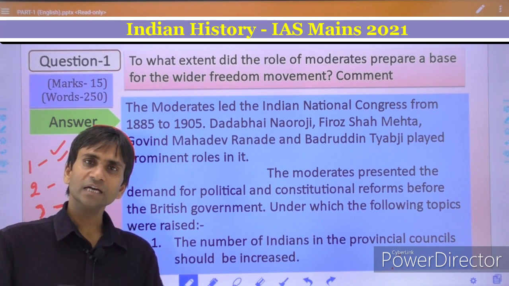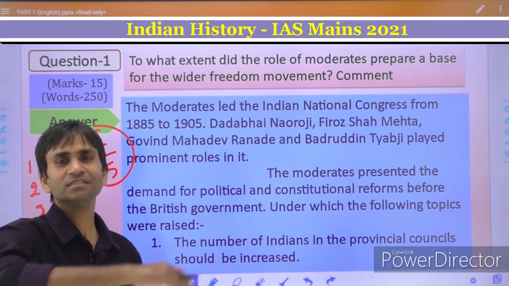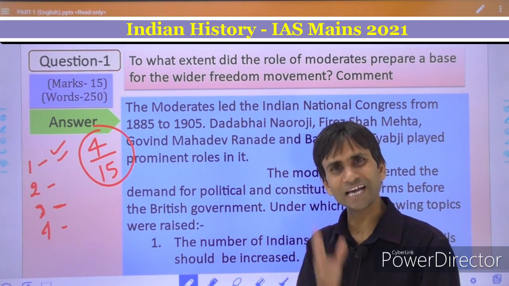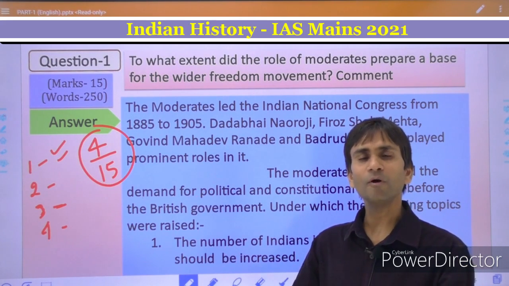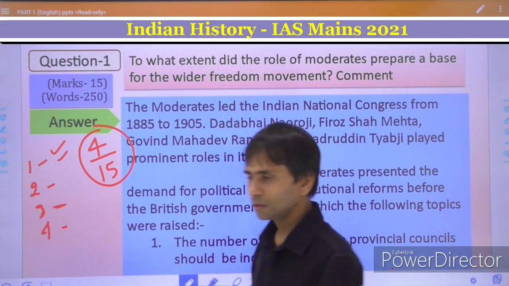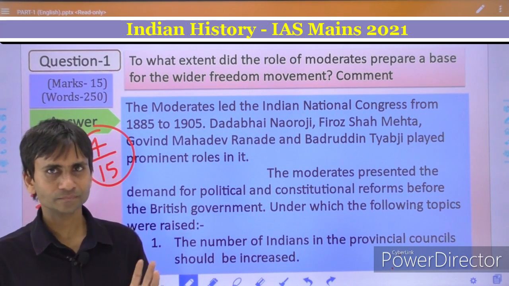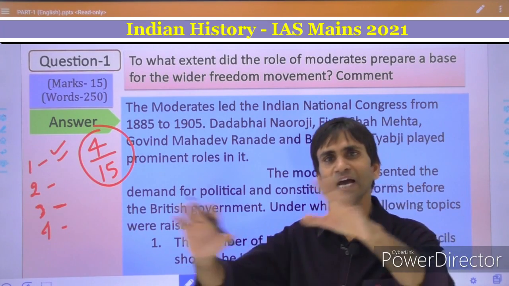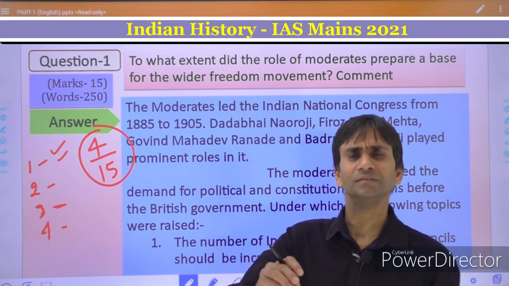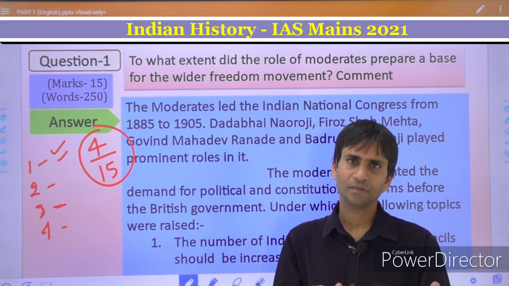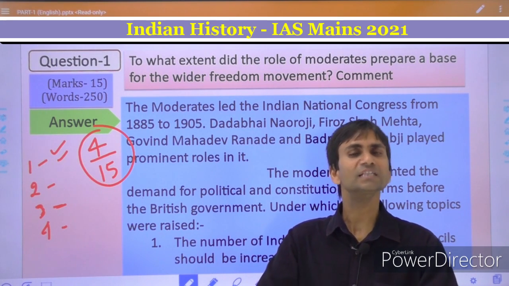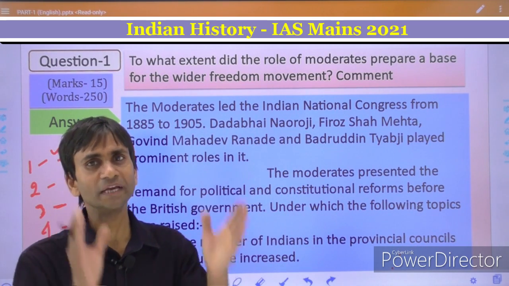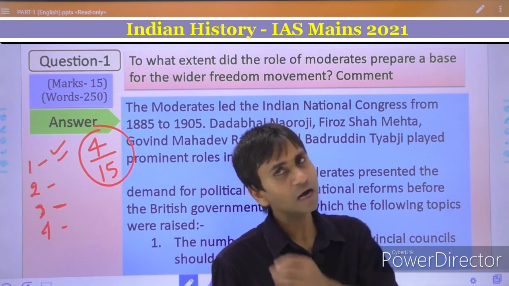Secondly, they followed a constitutional strategy or constitutional methodology to execute their demands, and they completely rejected any kind of political agitation, political movement or any kind of revolt against the British government, and they did not try to expand their social base among the Indian people, and there was least, or sometimes we can say nothing, direct participation of the Indian people in the moderate politics, and the reactionary nature of the British government also became an important factor in the failure of the moderates.